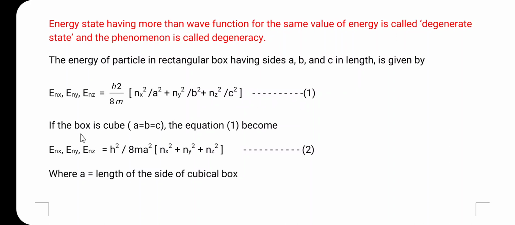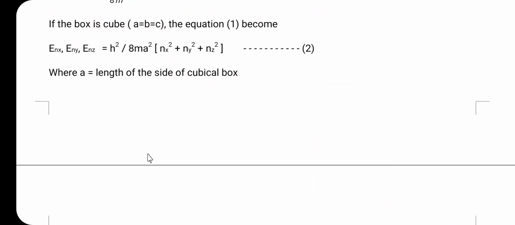But if the box is a cube, for the cubic box the three sides are equal, that is a equal to b equal to c, then equation 1 can be written as E n x n y n z equal to h square divided by 8 m a square, in brackets, n x square plus n y square plus n z square. This is equation number 2, where a is the length of the side of the cubical box.